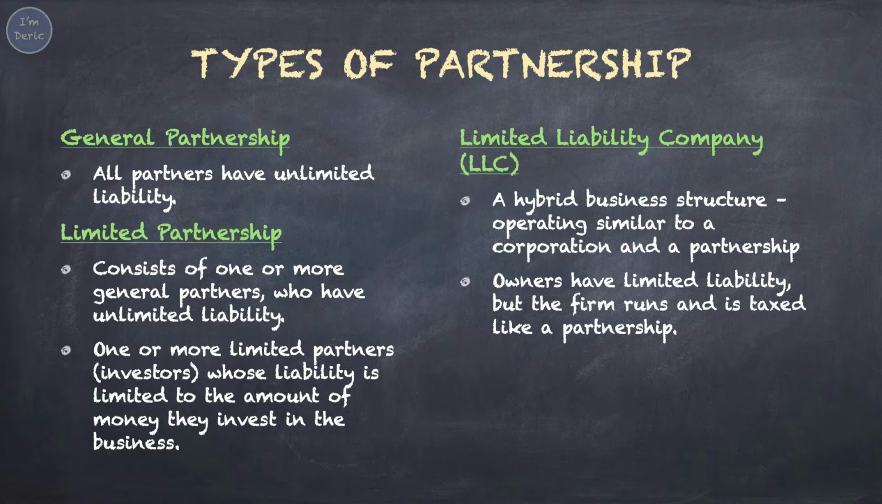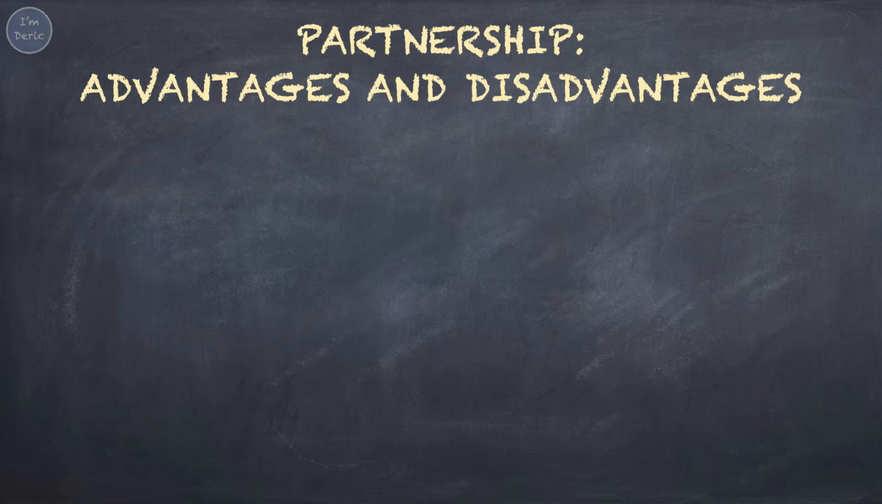The third type is limited liability company, LLC. It is a hybrid business structure, operating similar to a corporation and a partnership. It is like a corporation because the owners of an LLC have limited liability, but the firm runs and is taxed like a partnership. For partnership, there are some advantages and disadvantages.